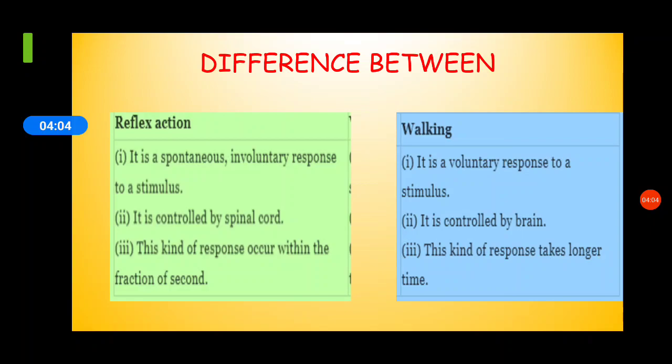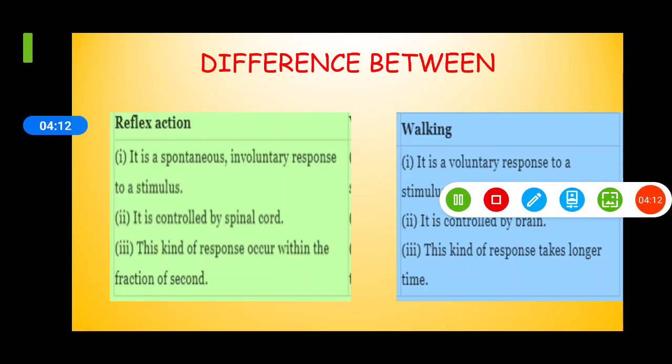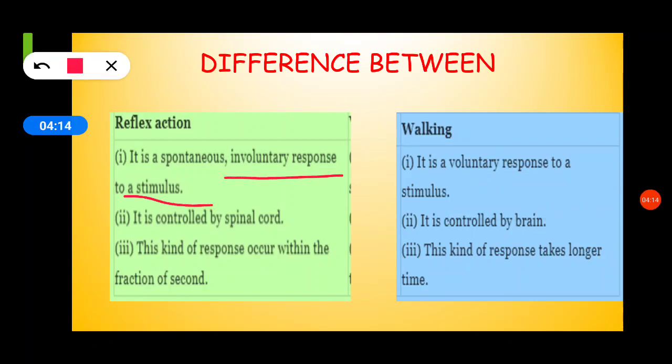Difference between reflex action and walking. This is very important. Reflex action is defined as a spontaneous, involuntary response to a stimulus. What do you mean by involuntary? जो हमारी will पे depend नहीं होता, सारे functions automatically अपने आप होते हैं. But walking is a voluntary response which depends on our will. So, walking is a voluntary response to a stimulus. Reflex action is controlled by the spinal cord and walking is controlled by the brain.